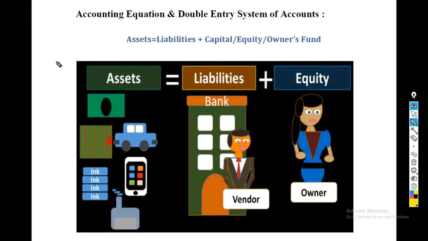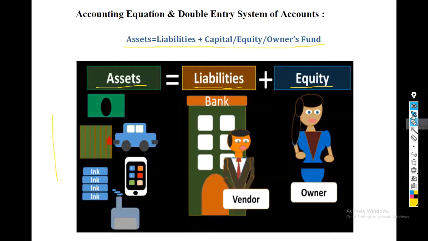Now let me introduce you to the most important concept of a balance sheet, which is the accounting equation, and we'll learn how a balance sheet is always balanced. So this right here is an accounting equation which tells us asset equals liability plus equity. Asset is equal to liability plus capital, or equity, or owner's fund. Asset is anything we own, and liability is anything we have to pay back, and equity is the owner's capital or the shareholders' fund, or the cash or goods introduced by an owner in the business.